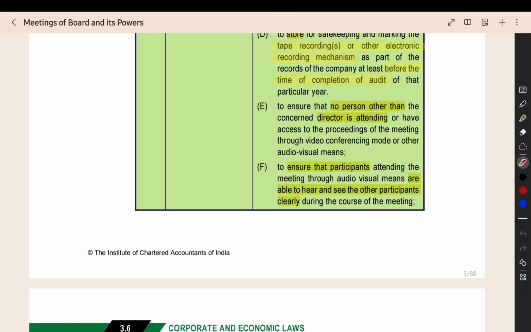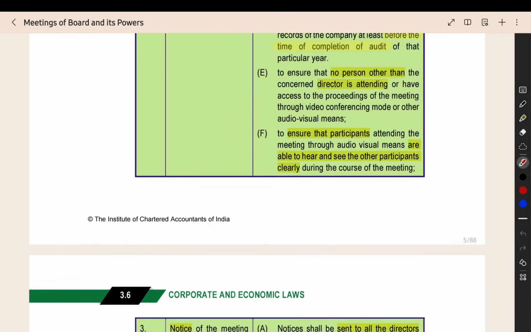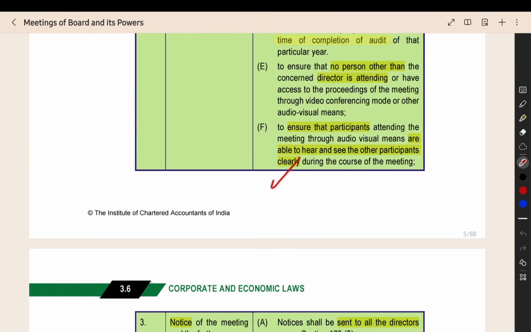Then they have to make sure that no other person other than the director is attending. The director will be sitting in a room and attending the meeting, and in that room there should be no other person. Only the director can attend the board meeting, because in the board meeting they will share confidential information between the directors for discussion. That should not be known by any other person. Then the participants, the directors who are attending, should be able to hear the speech of the other directors. They should be able to attend and hear everything.